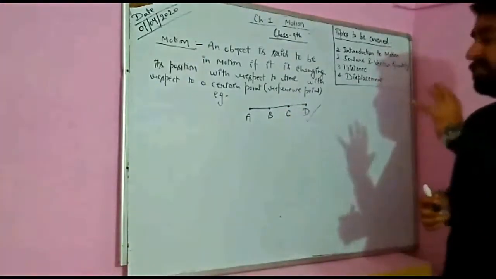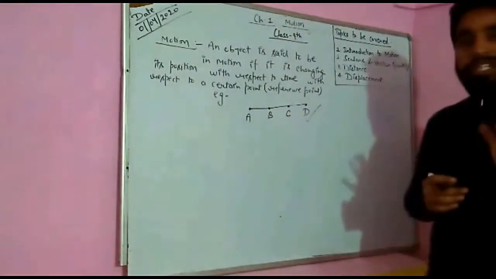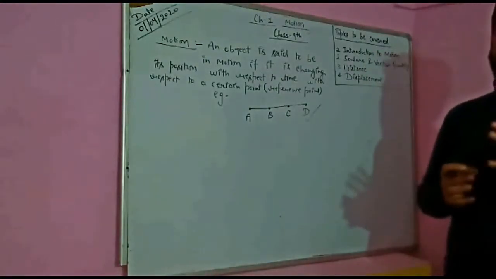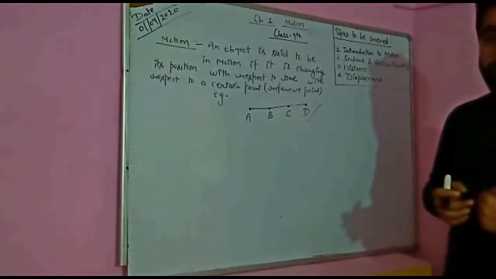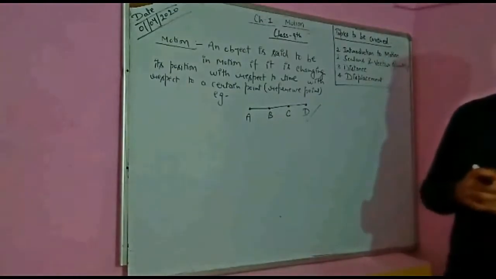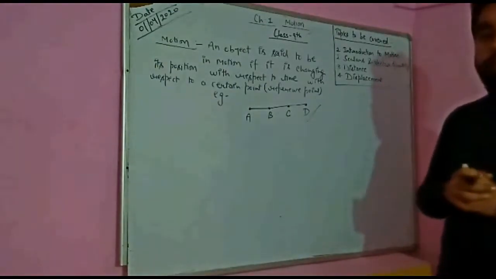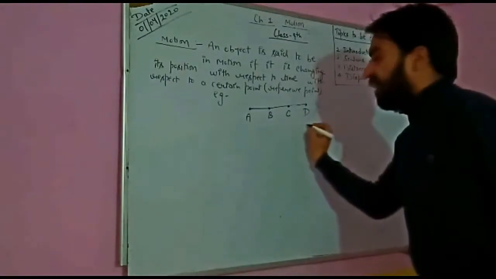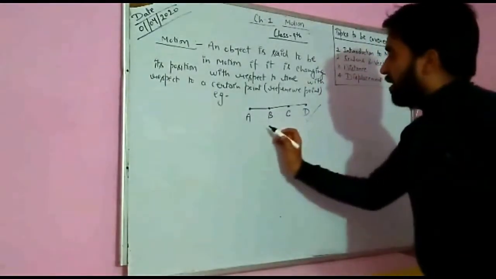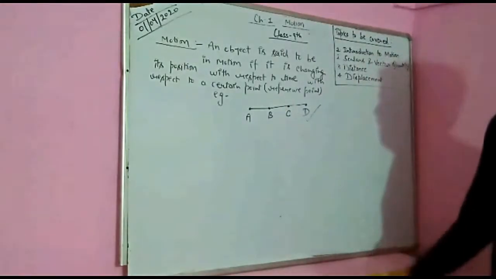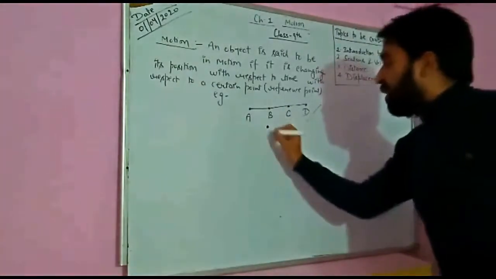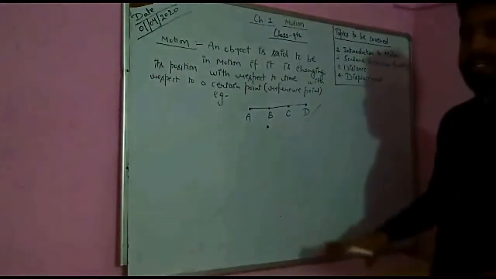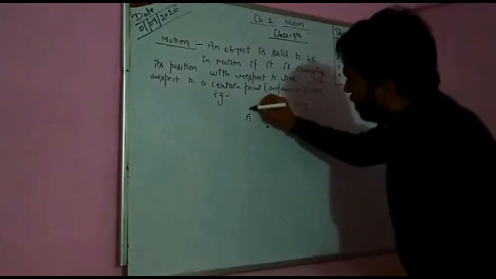Why I have written this certain point? For judging whether the body is in motion or not, we should have a definite reference point, and that reference point is required a lot. For example, this object was moving and I am also moving. I cannot be very sure how much distance this body has covered. If I am at a certain point, I can judge the position.